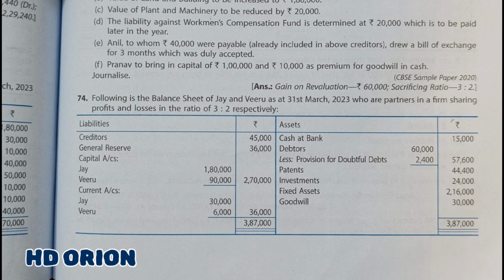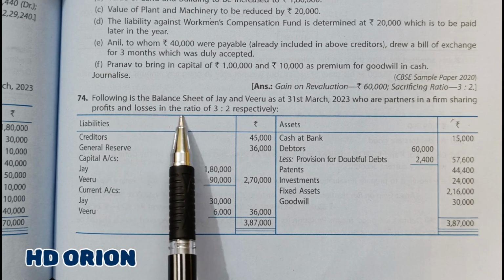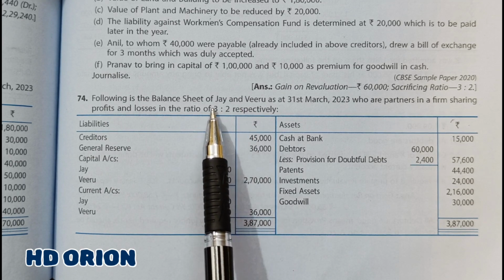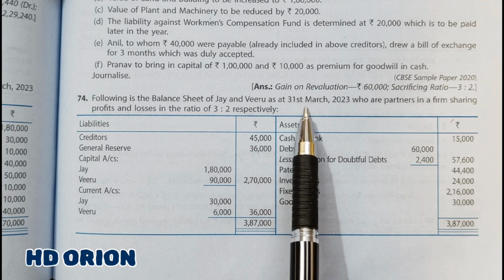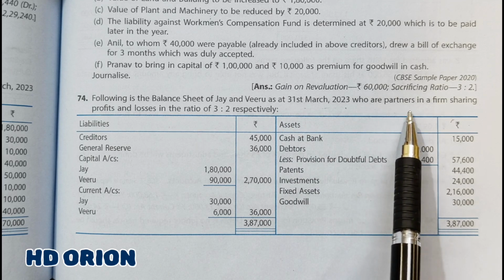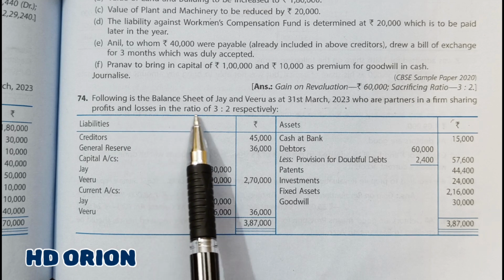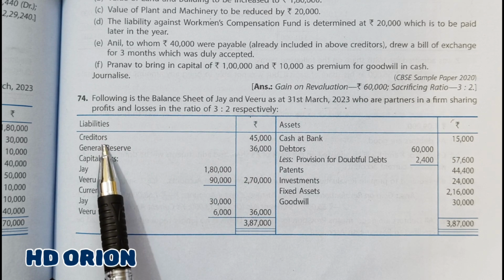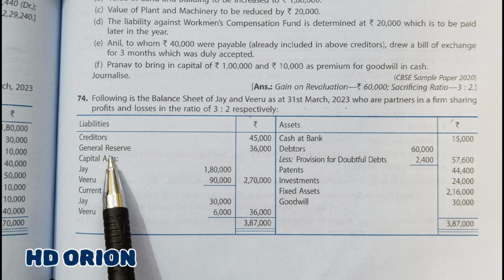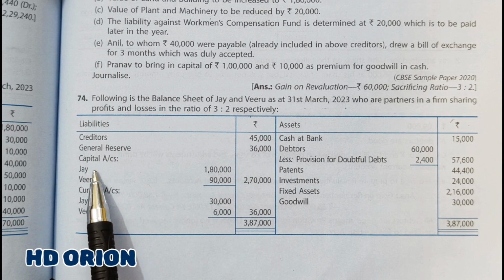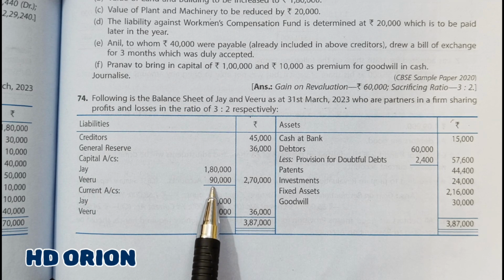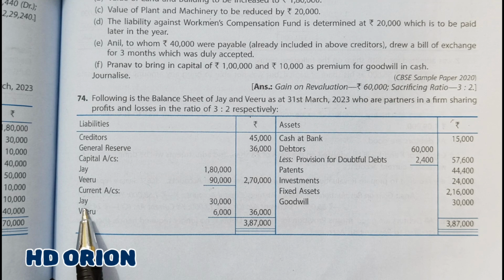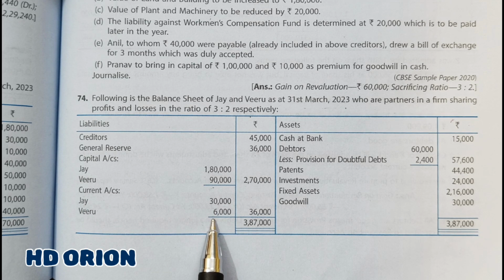Now let us see question number 74. Following is the balance sheet of Jay and Viru as at 31st March 2023, who are partners in a firm sharing profits and losses in the ratio of 3:2 respectively. On the liabilities side, we have creditors of rupees 45,000, general reserve rupees 36,000, capital of Jay rupees 1,80,000, Viru rupees 90,000, current accounts of Jay rupees 30,000 and Viru rupees 6,000.